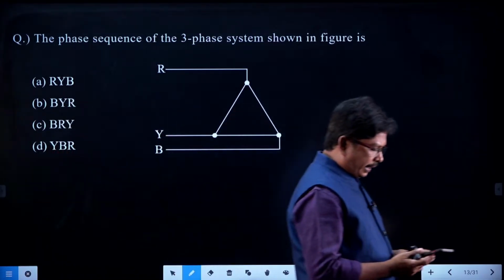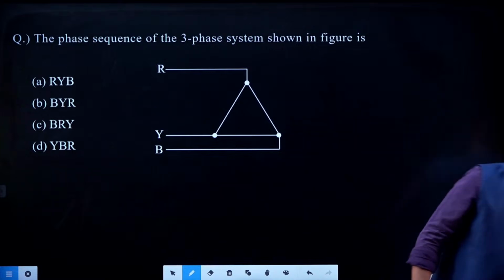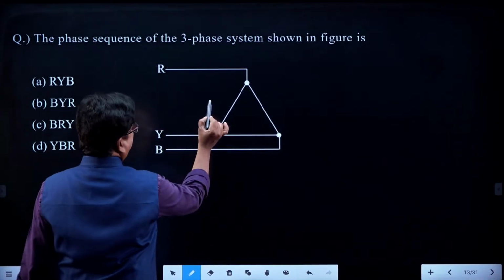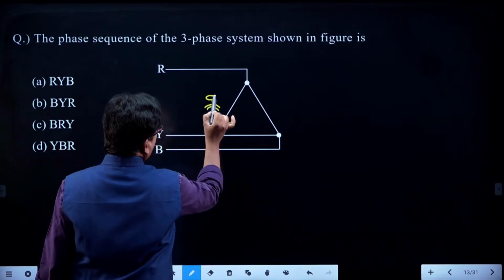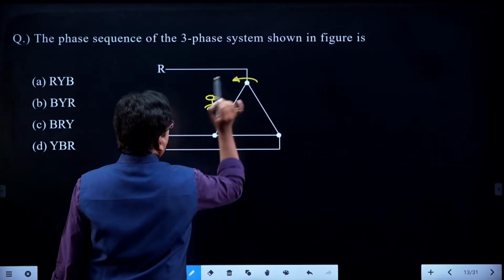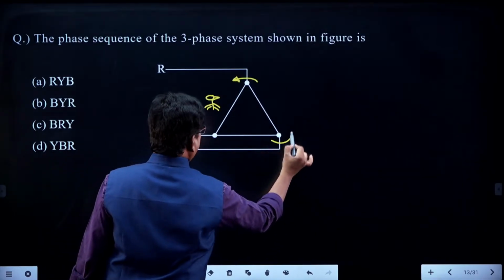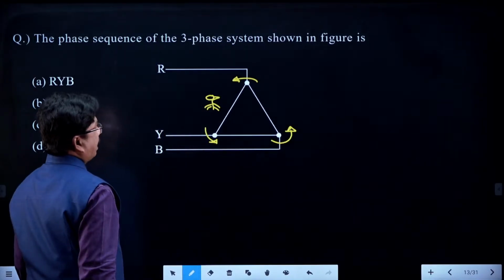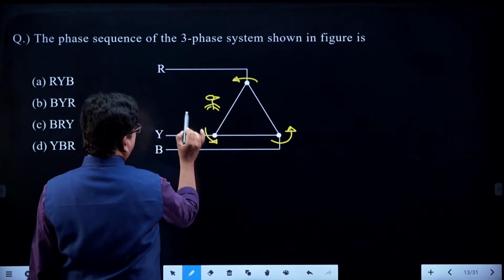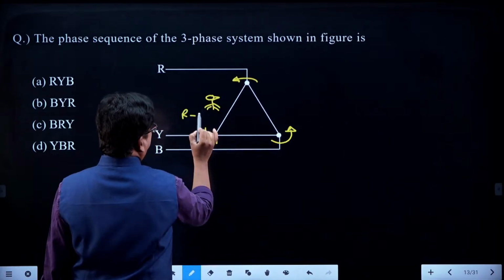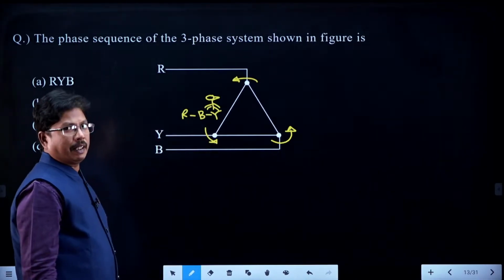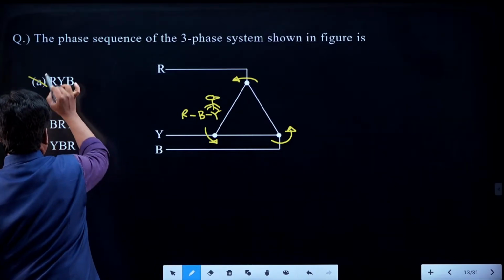Right. So, we will see here, it is one of the easiest questions we can say. Whenever the person is standing here, R phase is rotating like this, B phase is rotating like this, Y phase is also rotating like this. The first vector meeting him is R, then B, then Y. So the phase sequence should be RBY, but it is given RYB, so that is wrong.